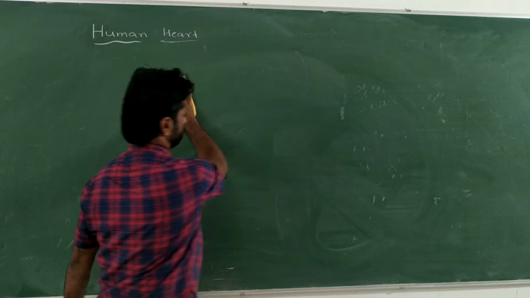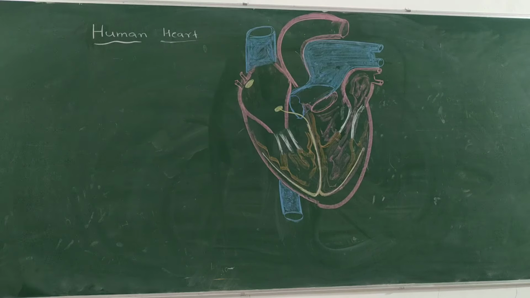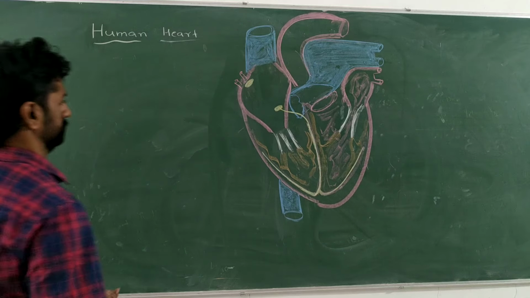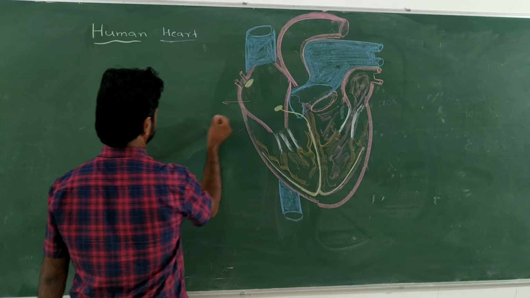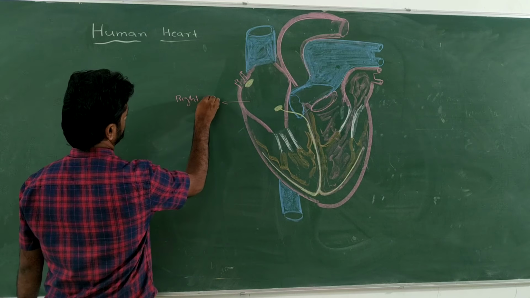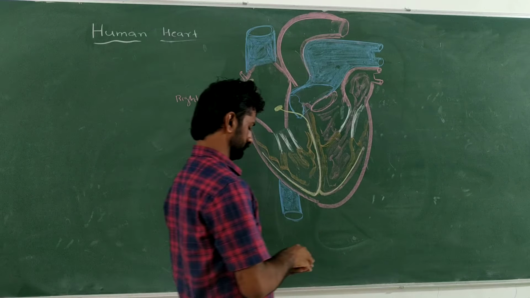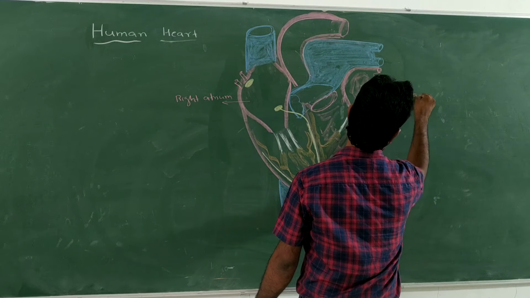Now let us discuss the anatomical structure of the heart. Let's label the parts now. This one is the right atrium, and this is the left atrium.